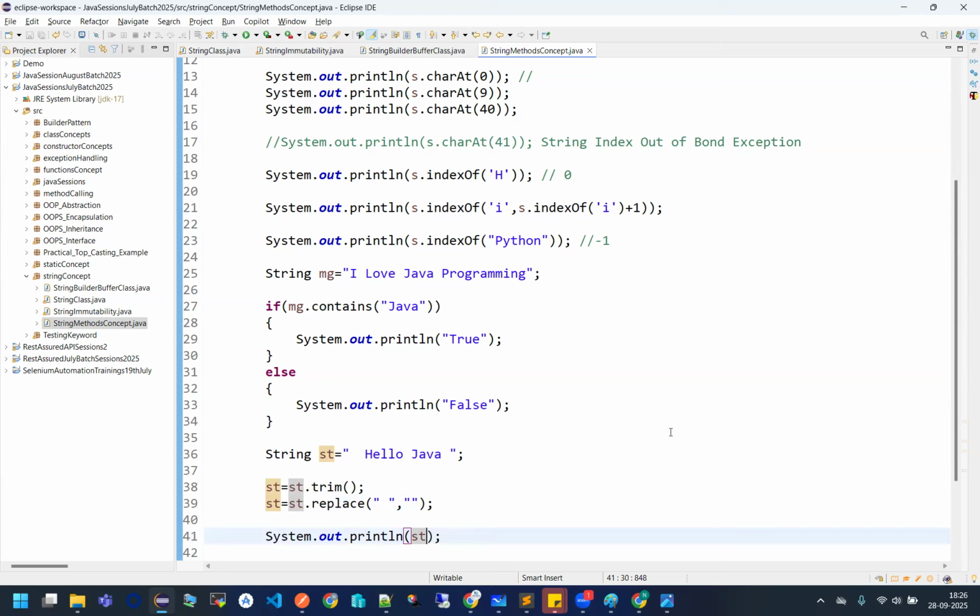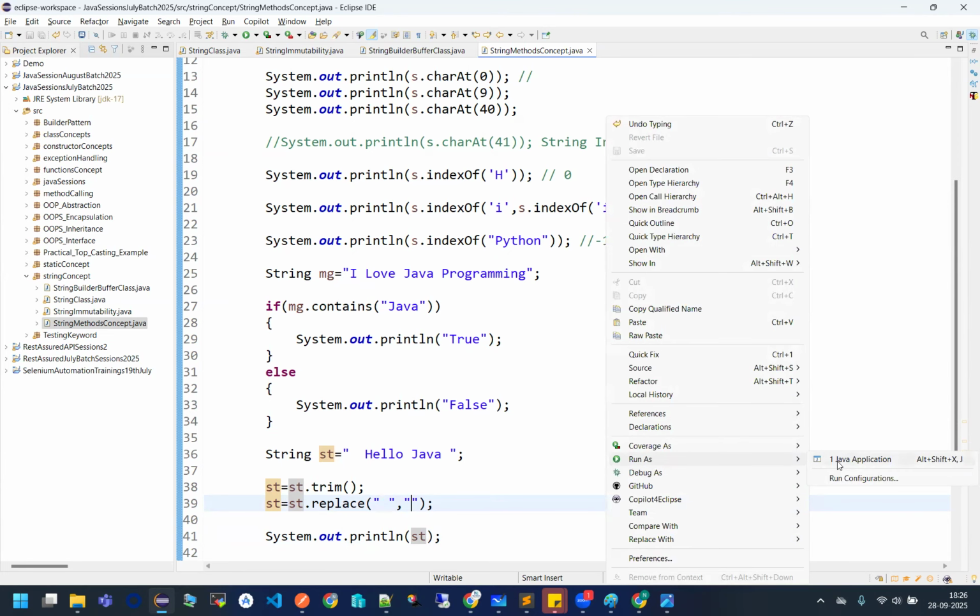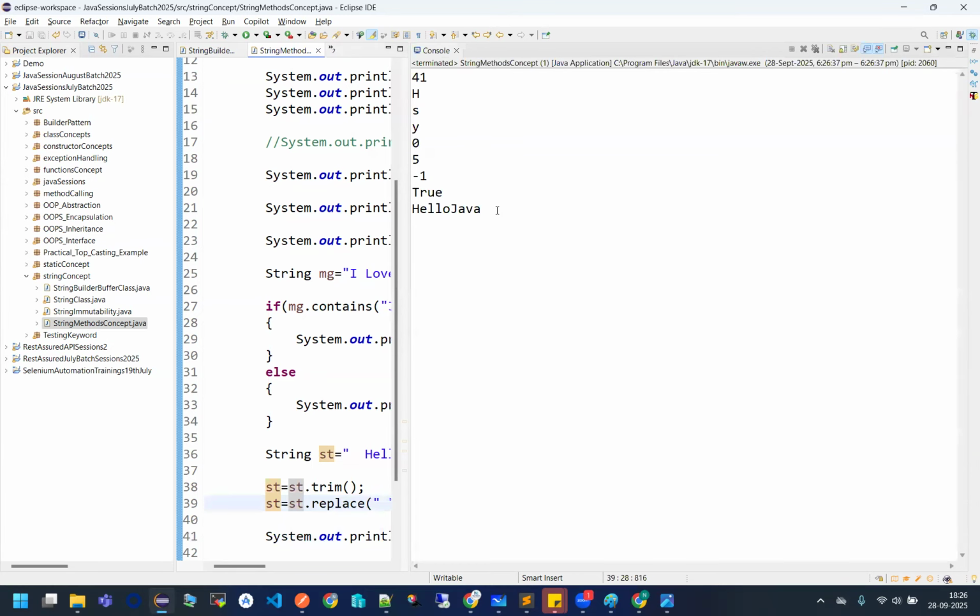Because of trim, my white space will be trimmed, and because of this replace method, my blank space in the middle will be replaced by nothing. See now. So in this way your replace method works, right? And you can replace everything, whatever your expectations according to your client or your interviewers are, you can work on this particular part.